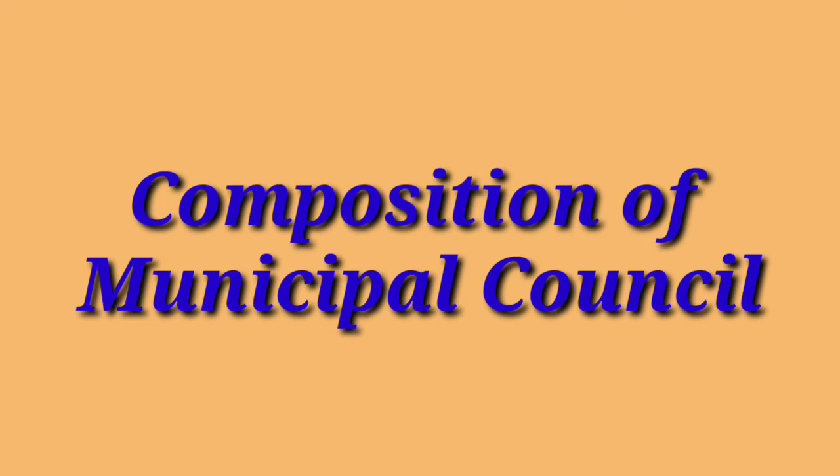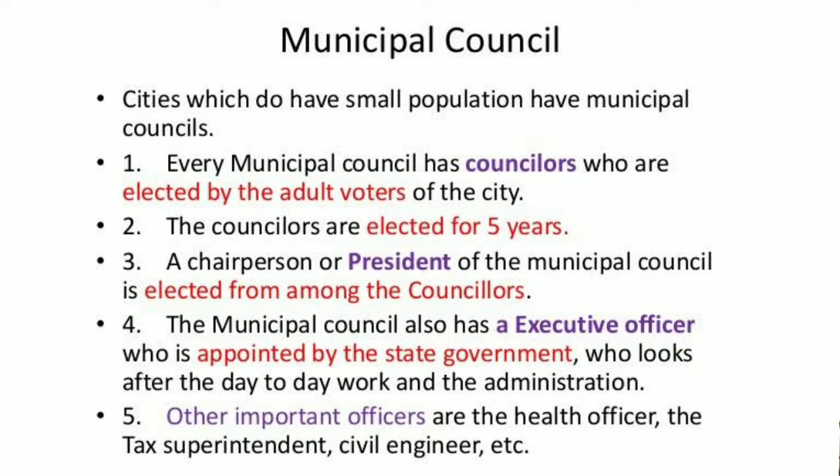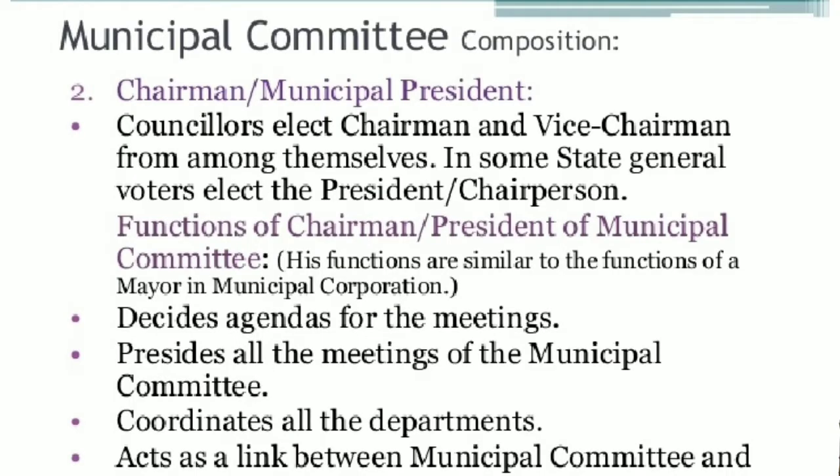Next we are going to discuss the composition of a municipality. In a municipality also, the members are directly elected by the registered voters. This means all the people who are above 18 years of age, are living in that area and are eligible to vote can elect the members of a municipality. And if anybody wants to contest the elections, the minimum age is 25 years. The members of the municipality or municipal council are called councillors.